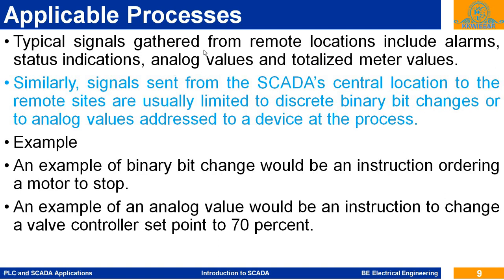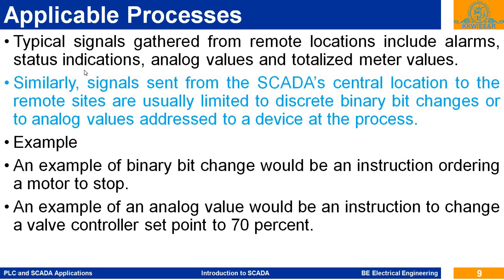We also get analog values in real time. So at this instant, this is the current or the power flowing through this transmission line. It is continuously sending the signal, so within fractions of a second it sends the updated signal.